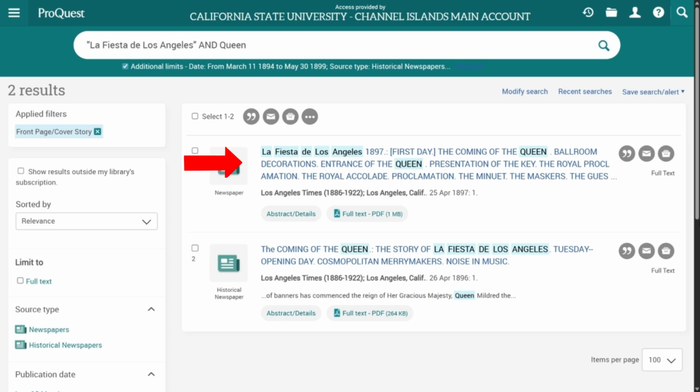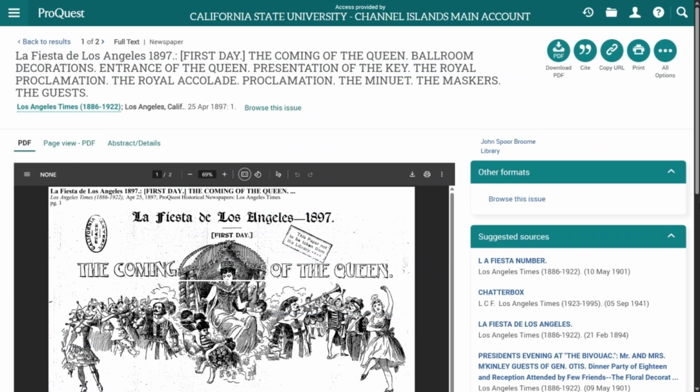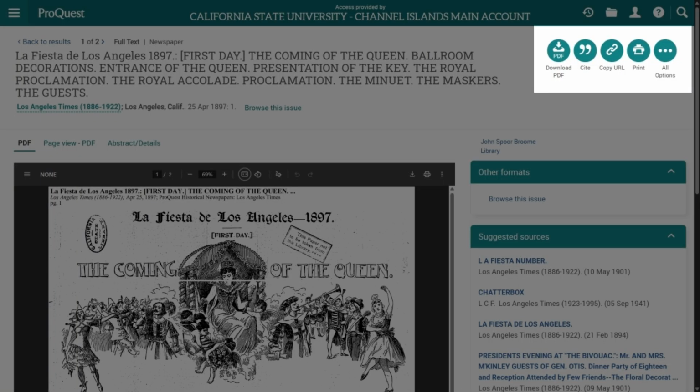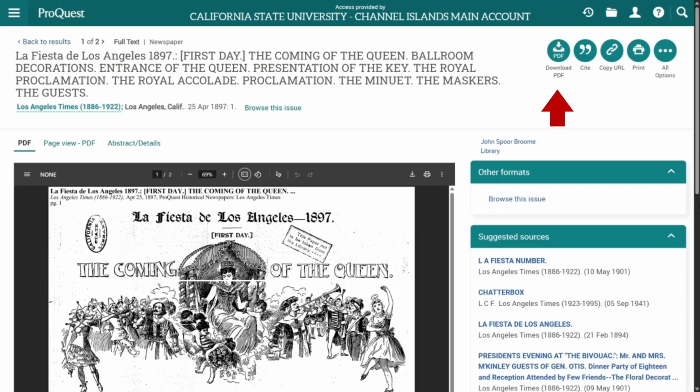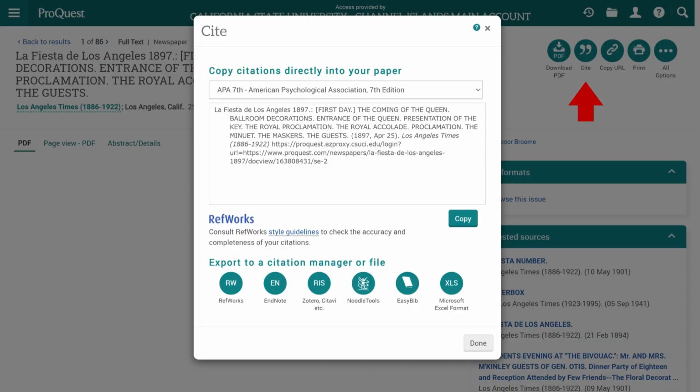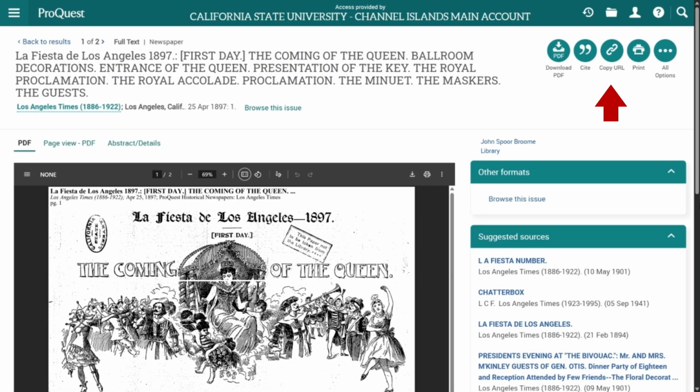Let's click on a title and learn more about it. At the top of the page is the publication information and a link to browse other articles in this issue. On the top right are several helpful icons. Click Download PDF to download the article. Cite to copy a computer-generated citation of this item. Be sure to review the citation for accuracy, as the generators are usually not formatted correctly. Copy URL to copy a permanent link that will bring you back to this page. Don't copy the URL in the address bar, as it will expire and won't work later.